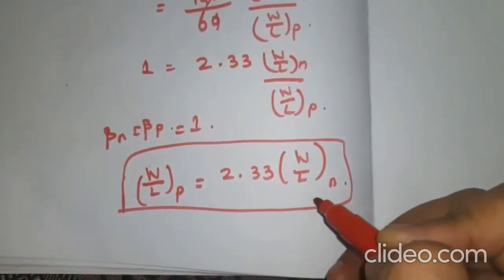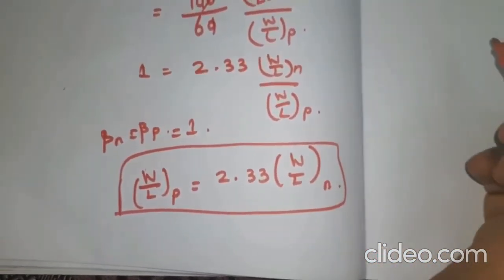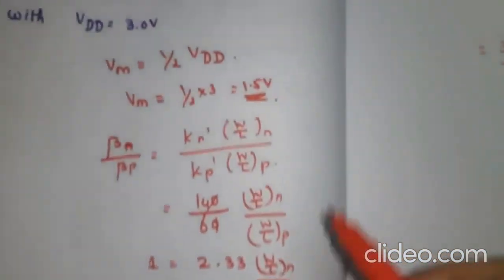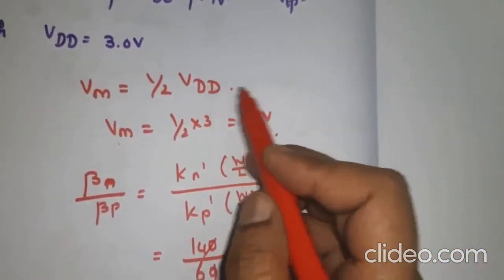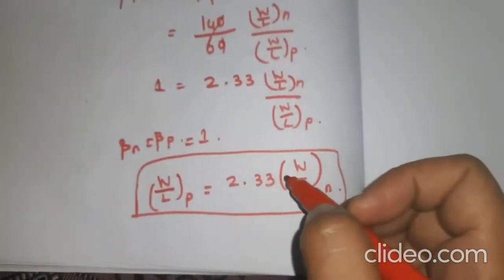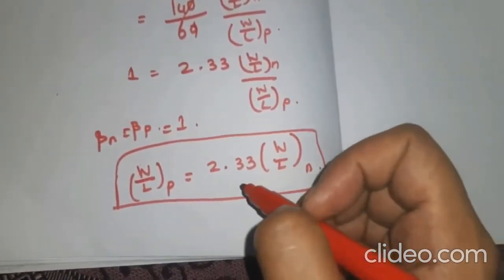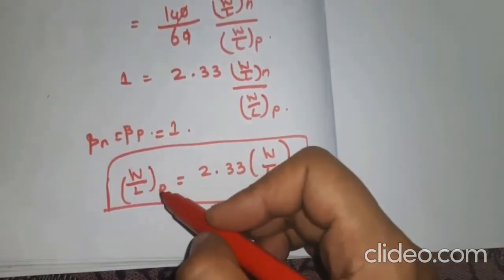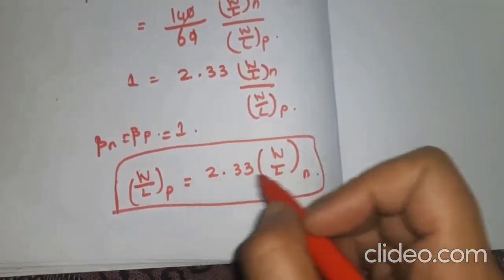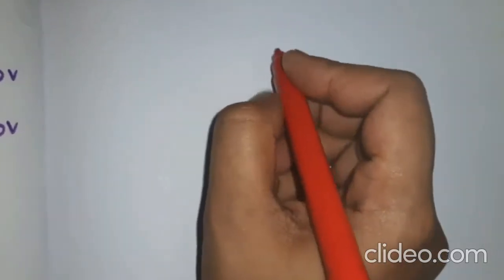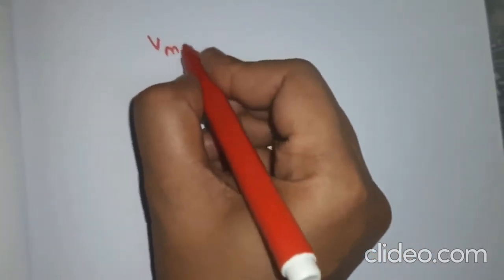And next we have to find the actual VM value with the condition that this parameter W by L is the same for both PFET and NFET. With the beta value, we will find VM once again.